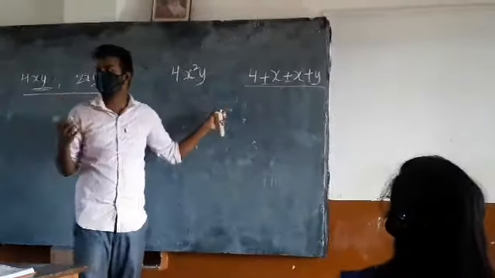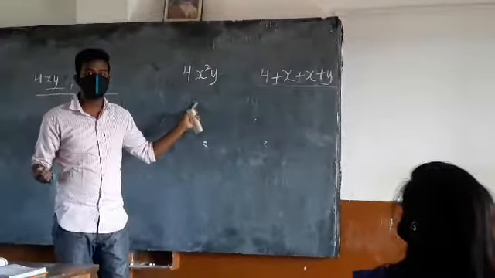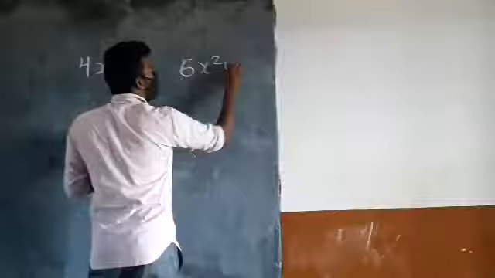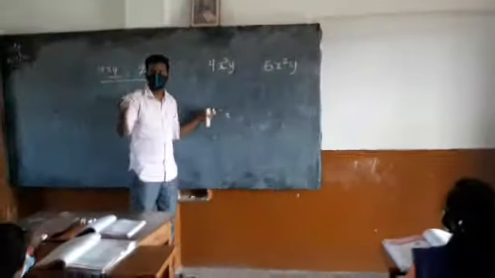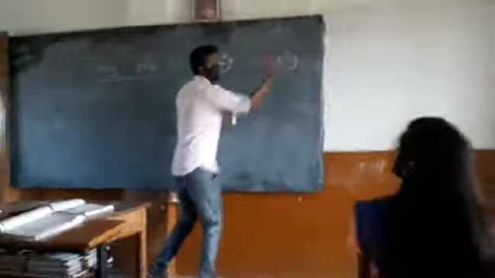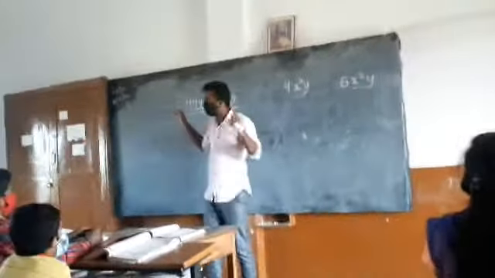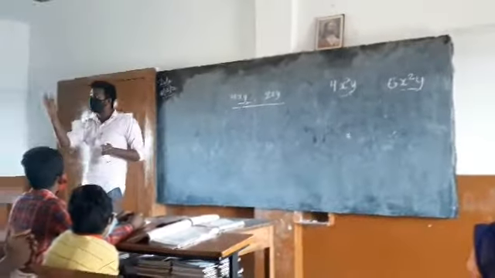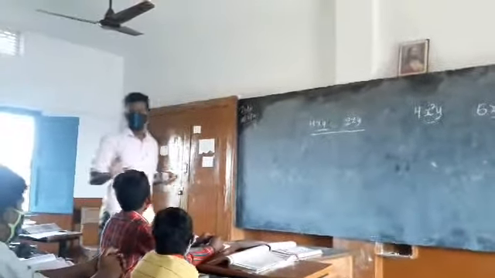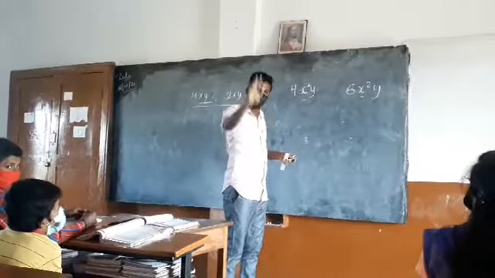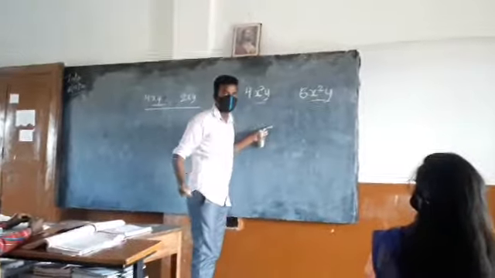Listen to my question very carefully once again. I asked for the like term comparing to this term. 6x square y. Very good. Like term means the alphabetical part is the same. Put any constant in front of them; we are not bothering about that. Just the alphabetical part should be the same. Clear? Give me another example now.